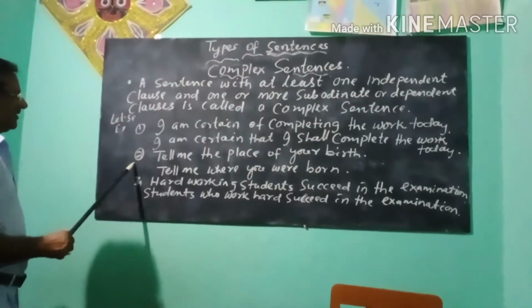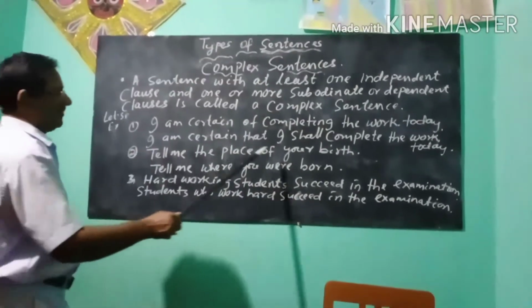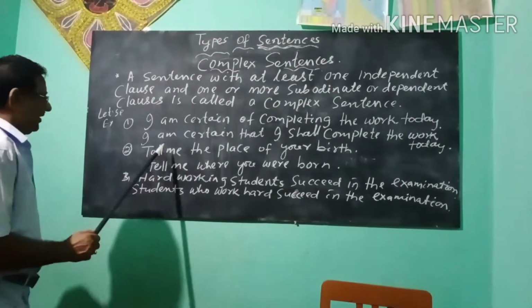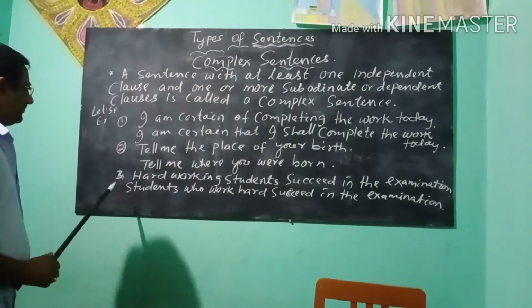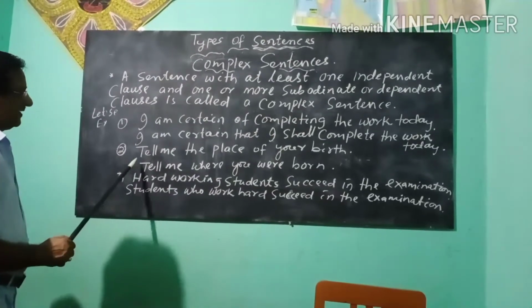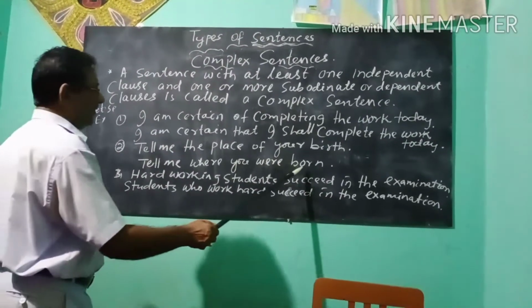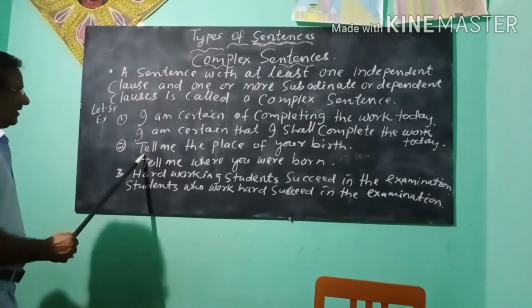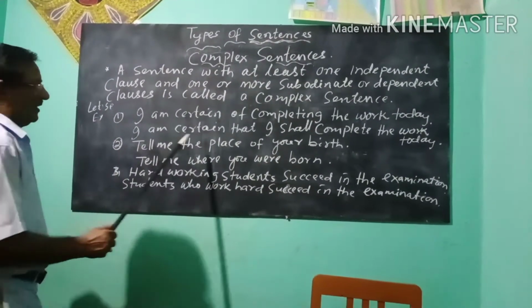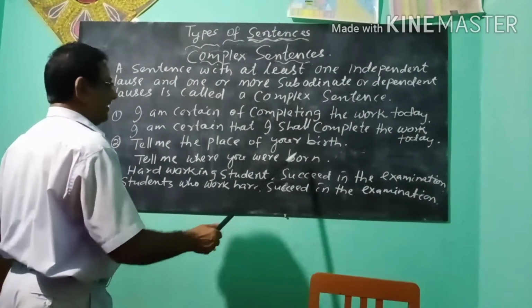Next sentence: Tell me the place of your birth. Here "tell" is one finite verb. And again: Tell me where you were born. Here you see "tell" is one finite verb and "were" is another finite verb.